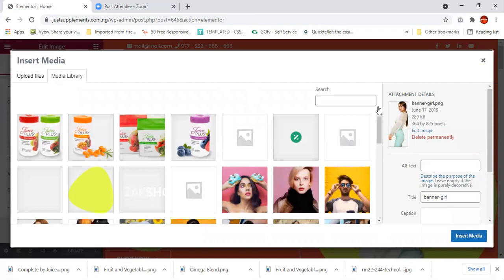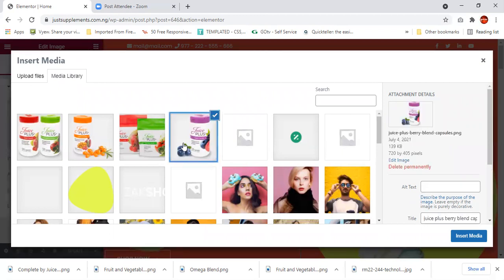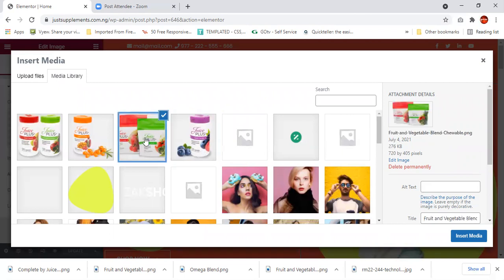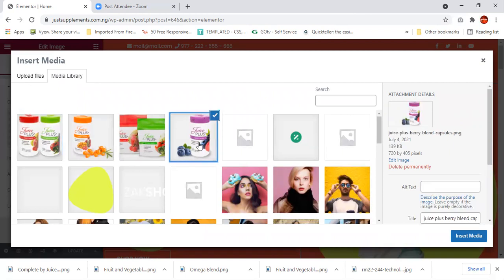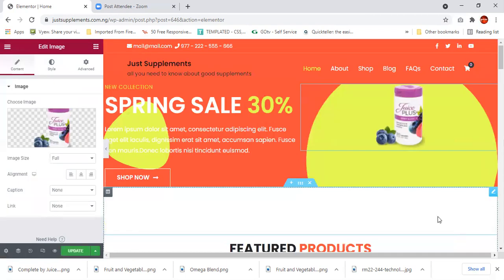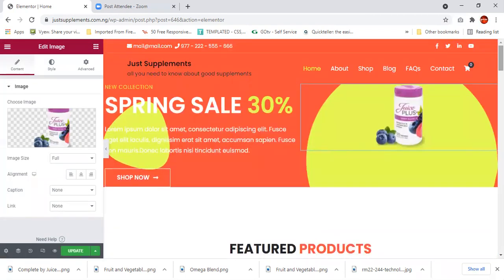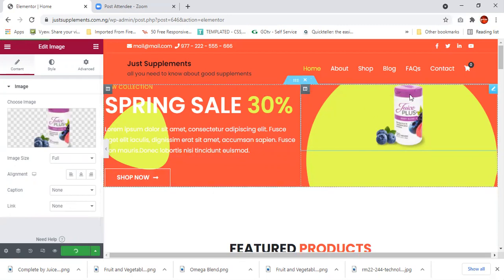If you look at the measurement of the images, 364 by 825, and all the images I have here are something similar to that as well. So I can just click any of those images I already have in the gallery. To start myself, something that I just represent. But ideally, you're supposed to have the exact size you want to actually fit into a particular place. But for now, I'll just pick this and have something there. This is still okay for me for now. I'll just click update.